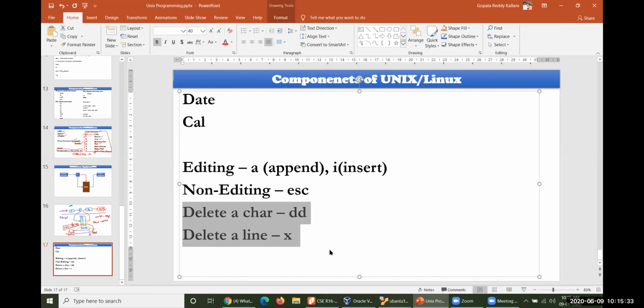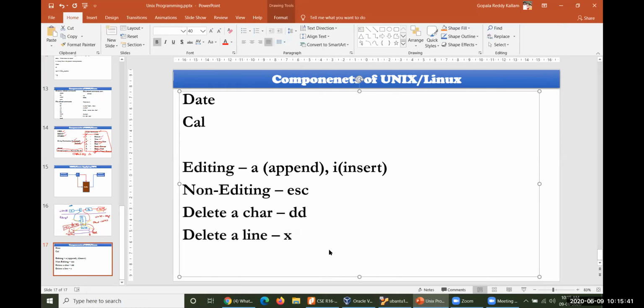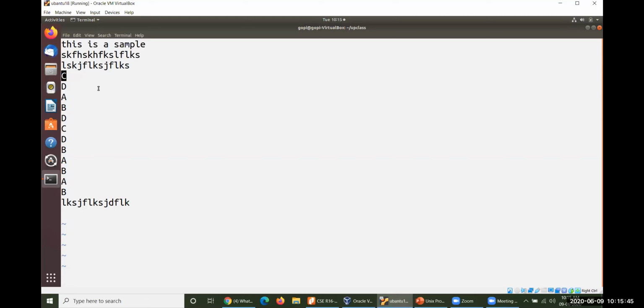If you want to do this at a time, you have to perform these operations here. Look at this, I'll show you one more time. I want to delete one particular character at this level. I want to delete K at this moment. So you have to operate double D.